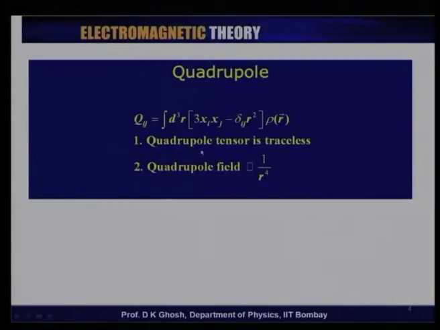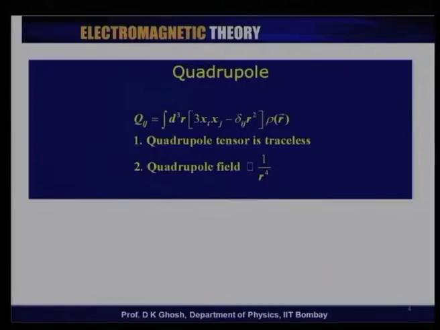Now, this quantity has certain properties which you can very easily show. First is that the quadrupole moment tensor is traceless. You remember that the trace is simply the sum of the diagonal components of a matrix. So, if you just look at the diagonal components, you can trivially prove that this quantity is 0. The second thing, which I will talk about in my next lecture, is that typically the quadrupole field goes as 1 over r to the power 4.